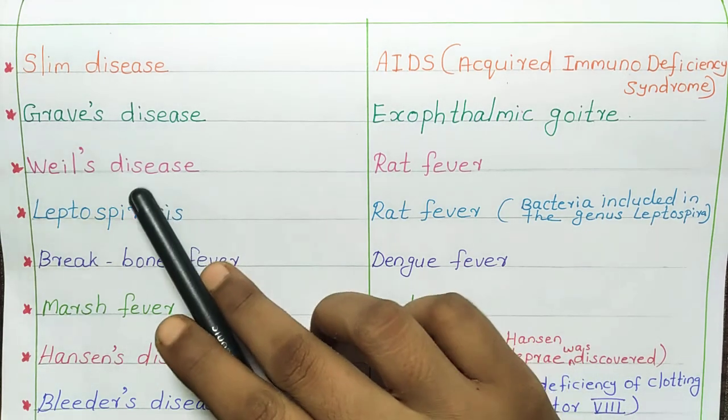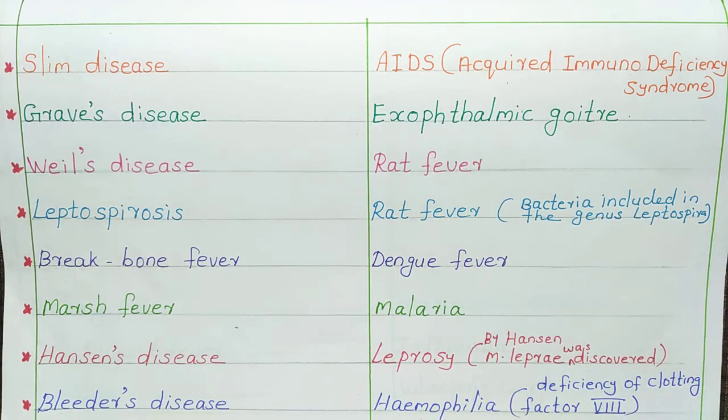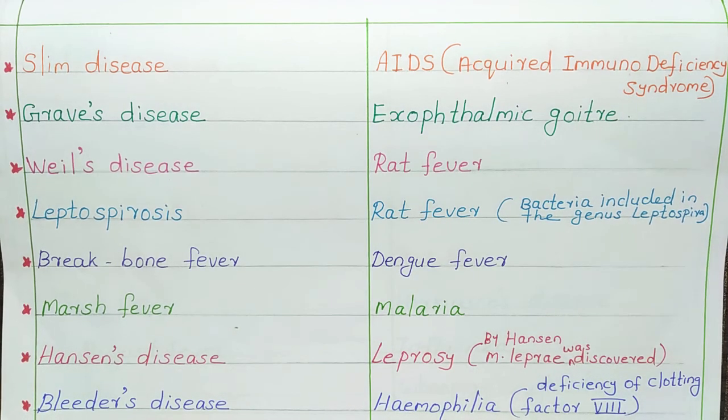Next one, Wales disease. Wales disease is rat fever. Next is leptospirosis. Leptospirosis is also another name for rat fever. So rat fever has two names, Wales disease and leptospirosis. Why it got that name leptospirosis means the bacteria causing rat fever are included in the genus Leptospira.